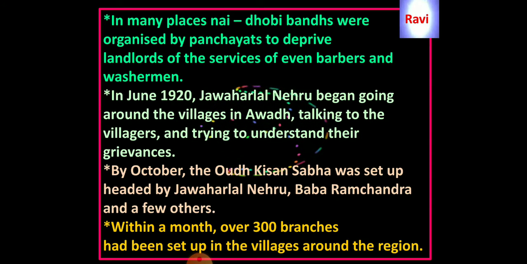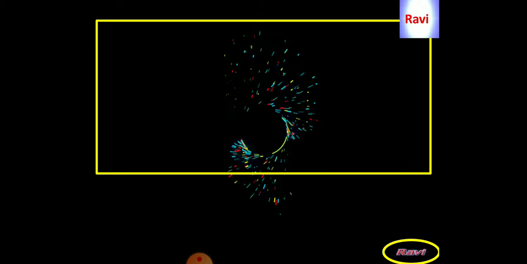When the peasants started a movement against the talukdars and the landlords, even other sections of the people in society also supported them and protested against the British East India Company. Then Jawaharlal Nehru entered into this protest and supported the farmers and other sections of the people. He encouraged them, and finally an organization was established, which we call the Awadh Kisan Sabha, and its branches were extended across the entire region. More than 300 branches had been established against the British East India Company.